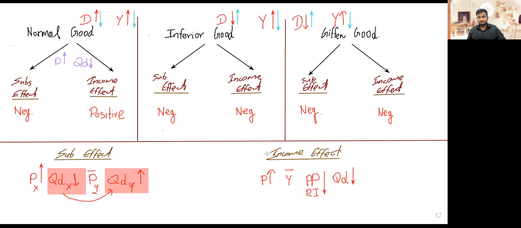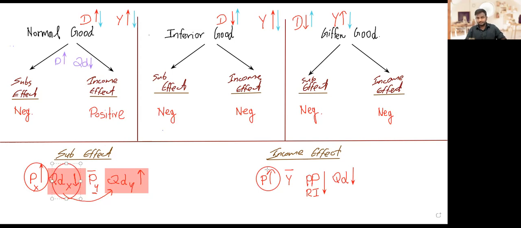But if you net it out now, you can see here price is increasing. So there was only one increase in price, but two effects are happening. One effect is the substitution effect. When the price increased, quantity demanded dropped due to substitution effect.